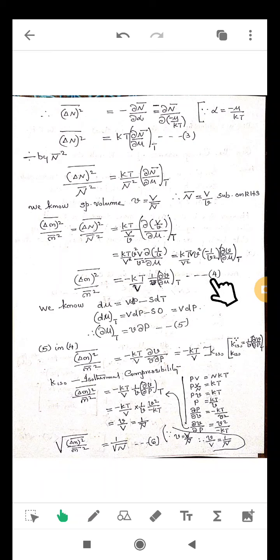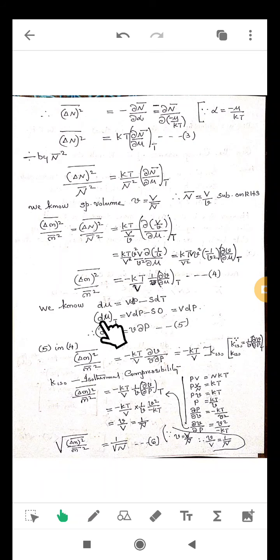Equation number 4. We know there is an expression d mu equals v dP minus s dT. Learn it by heart. To put the second term zero, we take T constant. If T is constant, dT is 0.